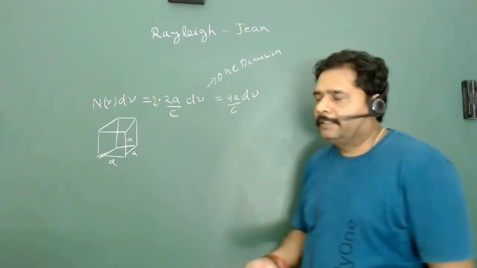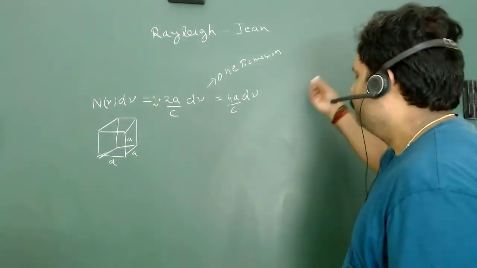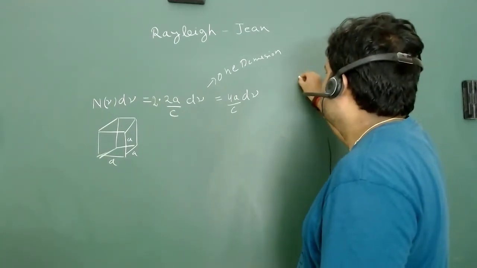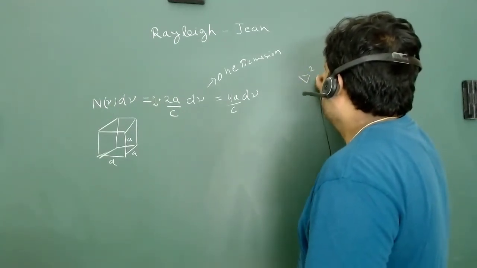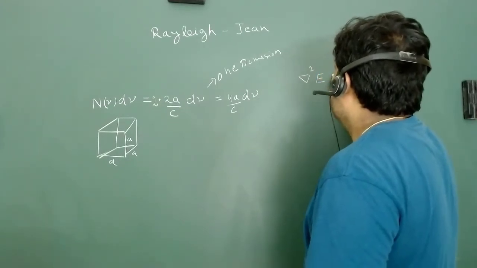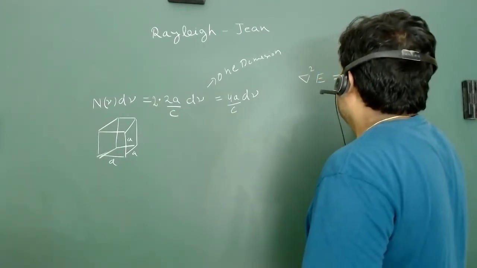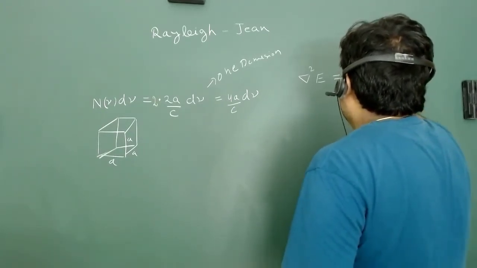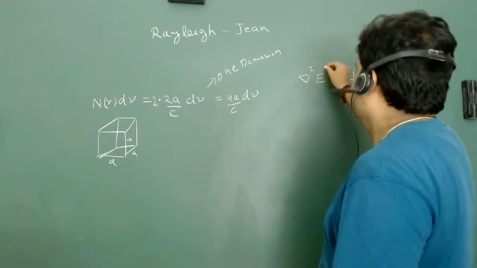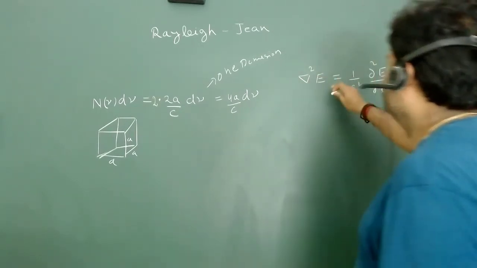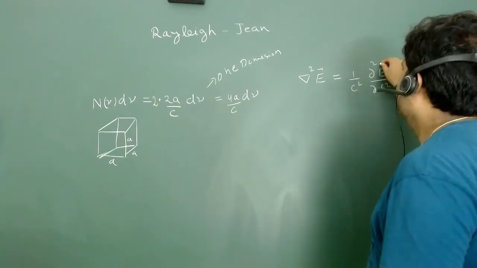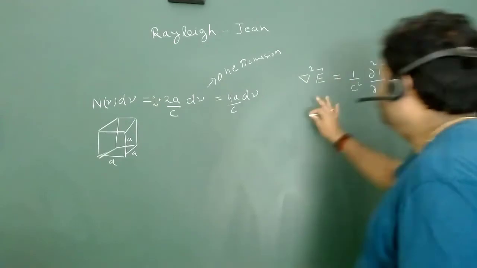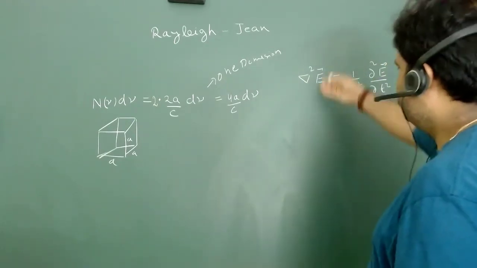Realistically, before that we have the Maxwell relation, and from this Maxwell relation we can calculate the nature of the electric field. Del square E is equal to 1 upon c square del square E upon del t square. The classical electric field can be represented by this, a vector quantity. This is typically a wave equation.